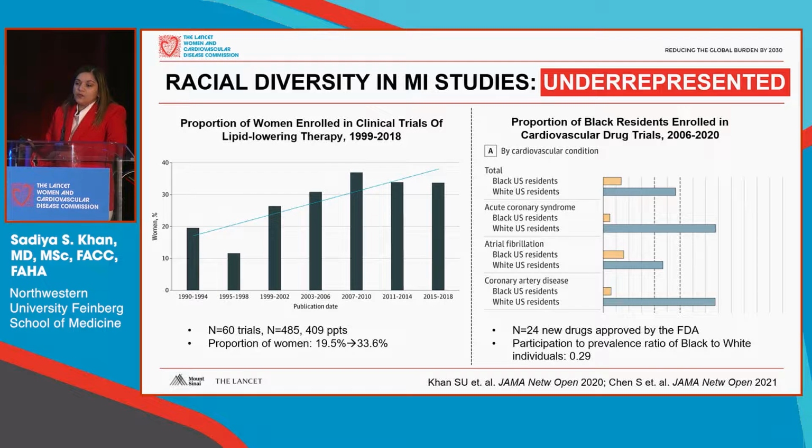Second, the intersection of race with sex. We don't have great data on how underrepresented Black women may be in these clinical trials because the numbers are already so low. In this recent study that looked at Black residents enrolled in cardiovascular drug trials between 2006 to 2020, this included 24 new drugs approved by the FDA during that period, and yet the participation to prevalence ratio for Black to white individuals was less than a third. In lipid-lowering trials, it was 0.02, so abysmally low.